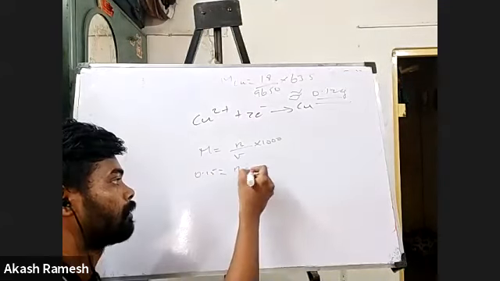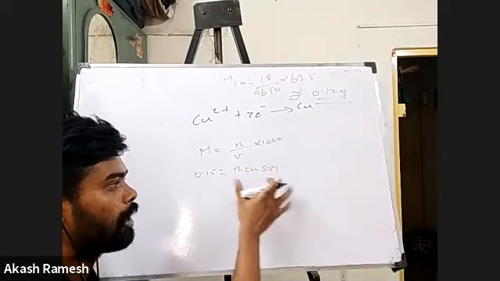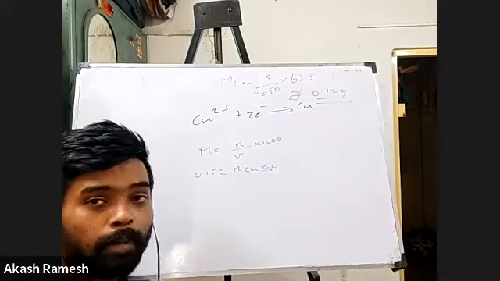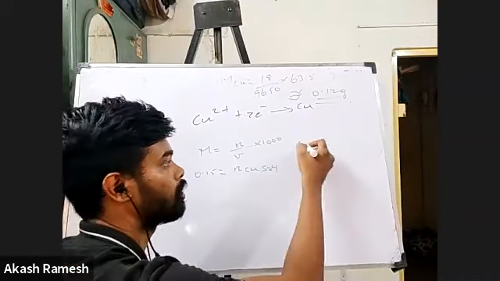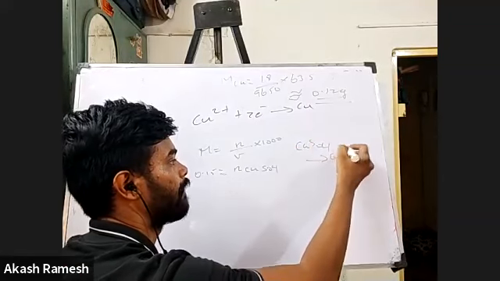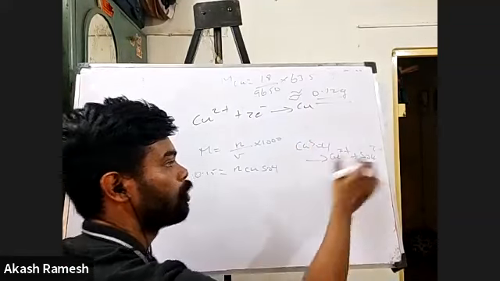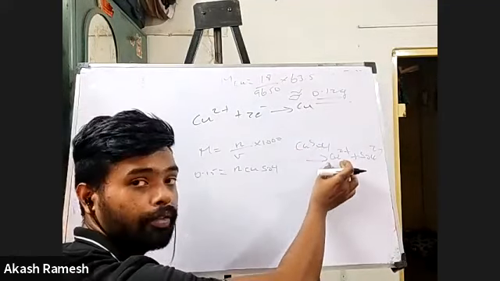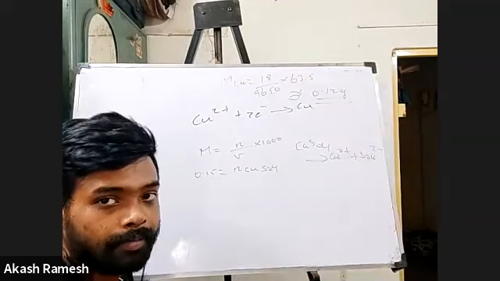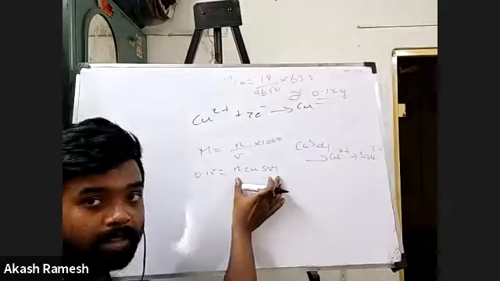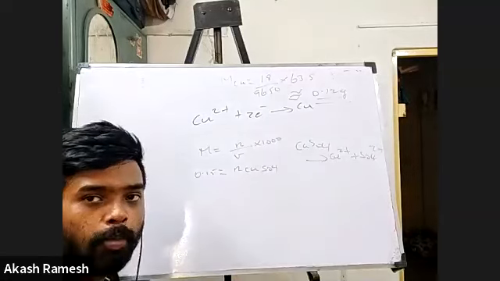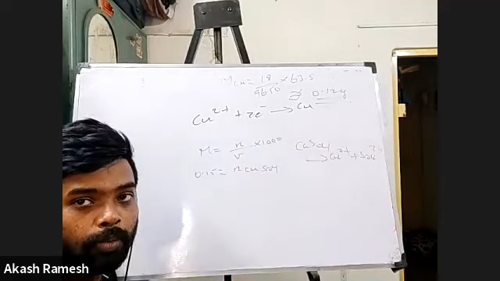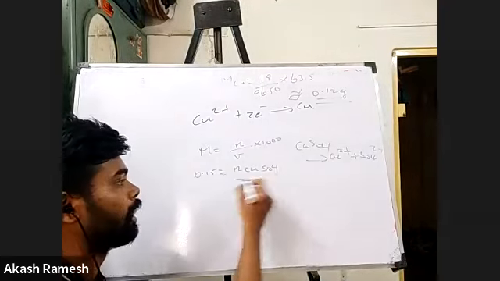Number of moles of copper sulfate. So now what you can see is, if I find the number of moles of copper sulfate, indirectly I'm finding the number of moles of copper also. Why? Because in copper sulfate, if I dissociate it, I will get Cu2+ and SO4 2-. So in 1 mole of copper sulfate, I have 1 mole of copper and 1 mole of sulfate ion. So it tells you the number of moles of Cu2+ directly. Very simple, right? Now divided by volume.